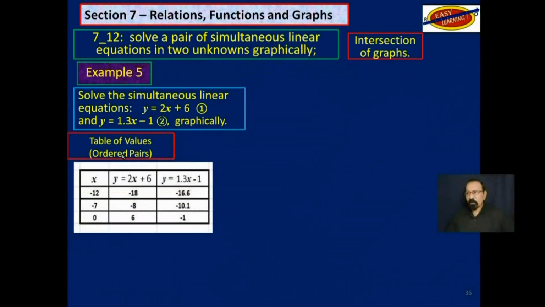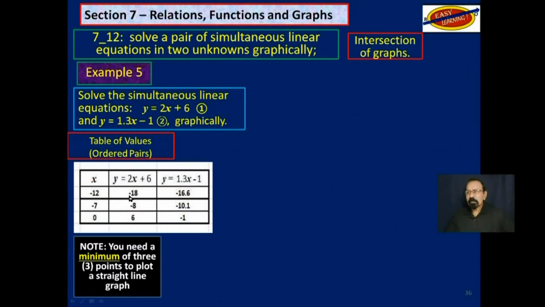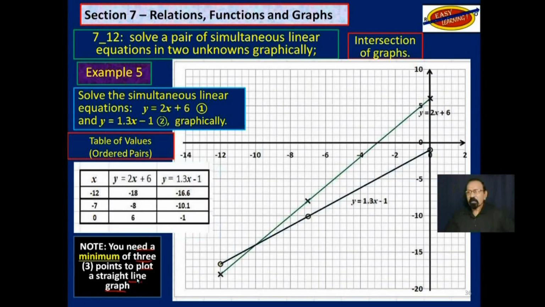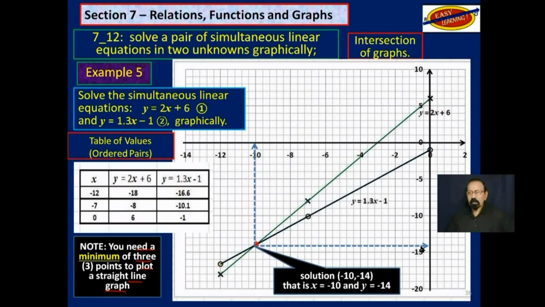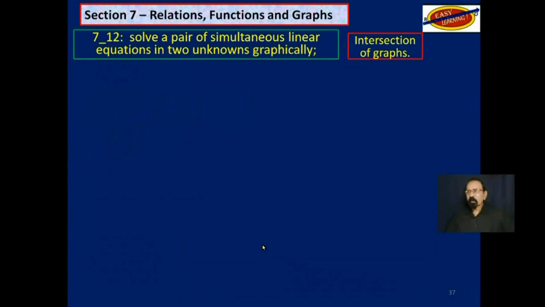So if we plotted just those 3 points, you need a minimum of 3 points to plot the straight line graph. So we are just using 3 points. Notice you end up at the same point here, which is -10, -14. Just to show you that we really don't need all of those points. Just 3 points per straight line.